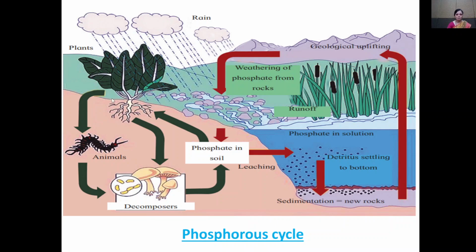In this way, movement of phosphorus takes place and the phosphorus cycle runs. So, these are the examples of the biogeochemical cycle, that is the carbon cycle and the phosphorus cycle.